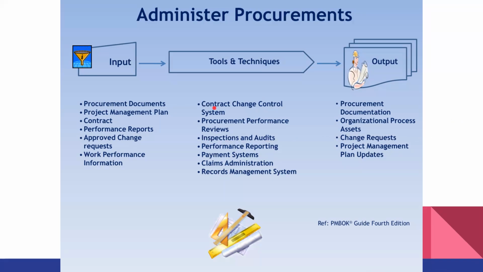This is called a contract change control system. This is not an easy part. Actually, you have to escalate, you have to reproduce, you have to maybe discuss the terms and conditions, and some negotiation may be needed. Payment system is also part of this, and I think this is quite common. And claim admin, like I said this morning, is quite rare.